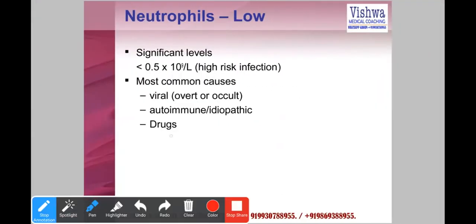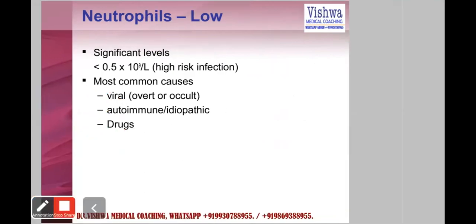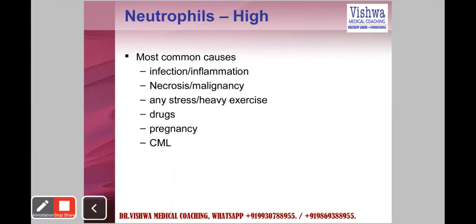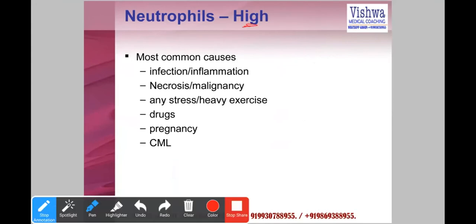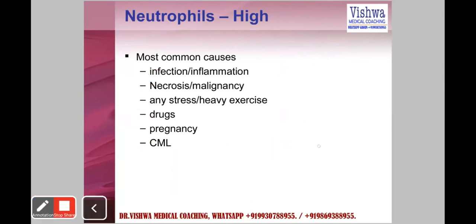Low neutrophil count, which we have already discussed, can be due to viral infections, autoimmune disorders, or anti-epileptic and anti-cancer drugs. High neutrophil count, which we also discussed recently, can be from acute or chronic infections. We'll have to think about what exactly the infection is.